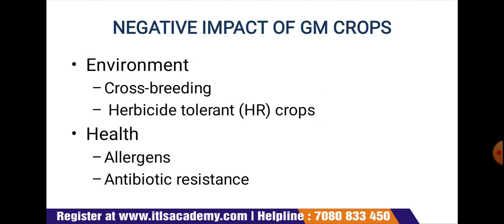Besides the good effects, most people see a negative impact of genetically modified crops. Talking about the environmental condition, we said crossbreeding. The potential for crossbreeding between genetically modified crops and surrounding vegetation, including weeds, could result in weeds that are resistant to herbicides and would thus require a greater use of herbicides, which could lead to soil and water contamination. So this is a big problem.